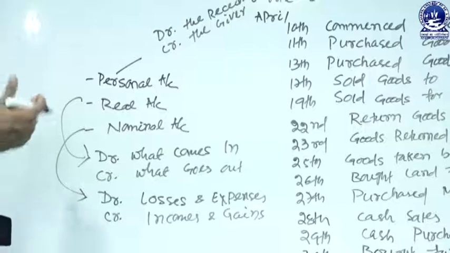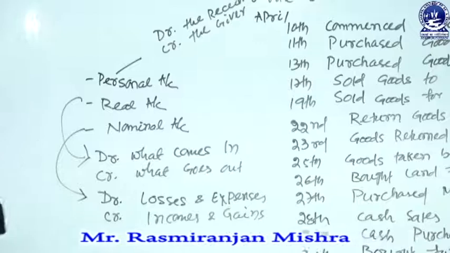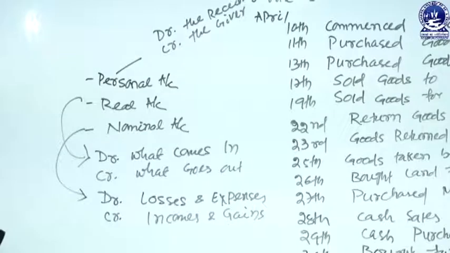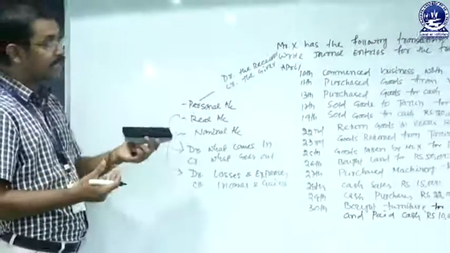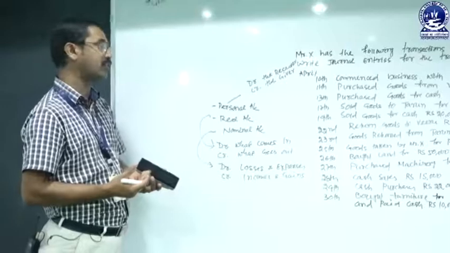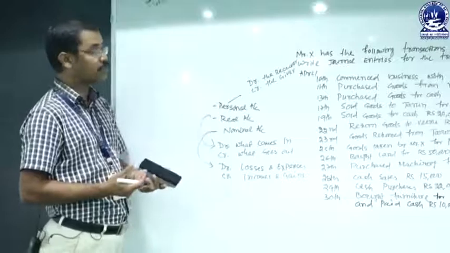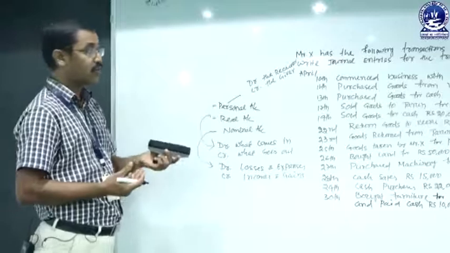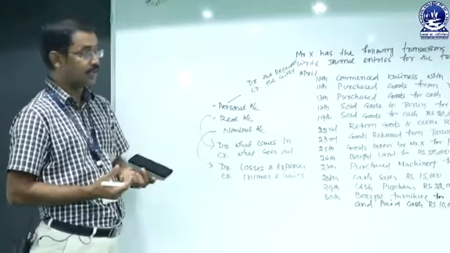If the persons preparing the journal entry have a clear understanding of these accounts and the rules relating to them, then at any time they can prepare the journal entry. There will be no problem. In today's class, I have taken a small problem relating to the preparation of journal entries in the books of accounts, and we have discussed how the entry will be passed. So you watch my video on today's class. If you have any doubt, you can ask me in the comment section.